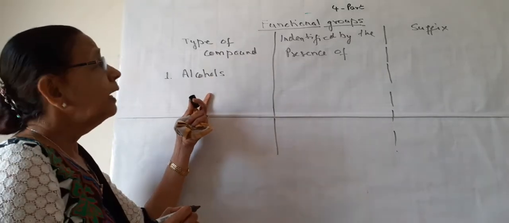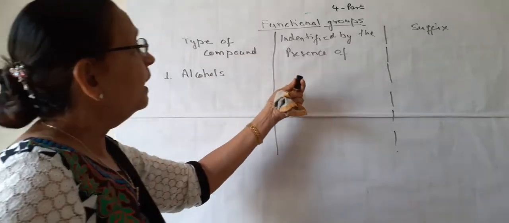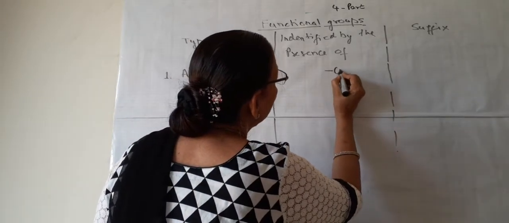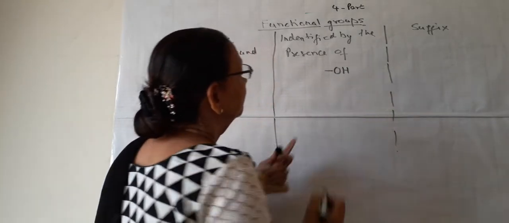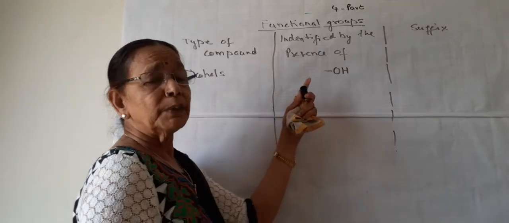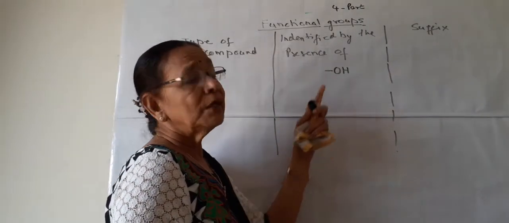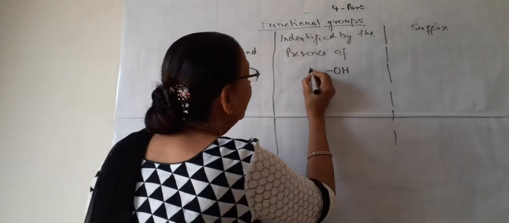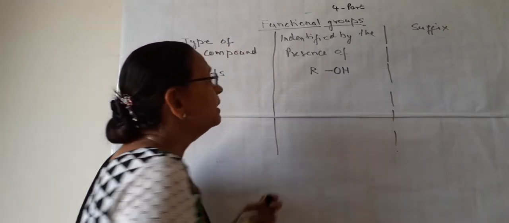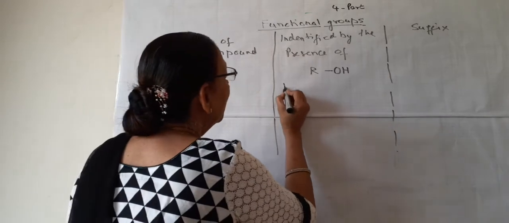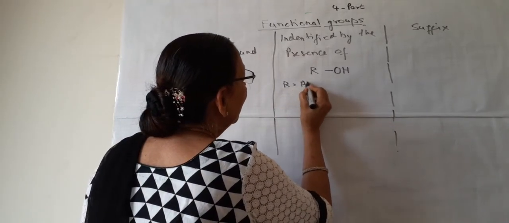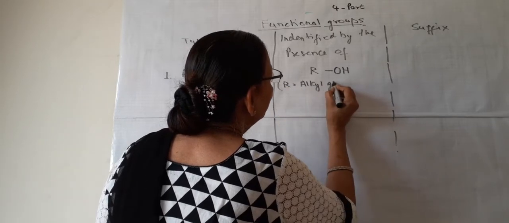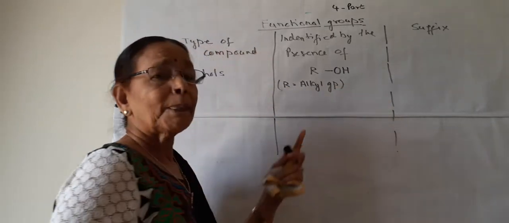Number 1 is alcohol. They are identified by the presence of the group OH. So if a carbon compound has OH, we will say it is an alcohol, and it is attached to this R. What is this R? R is alkyl group. Alkyl. All of you know what is alkyl?